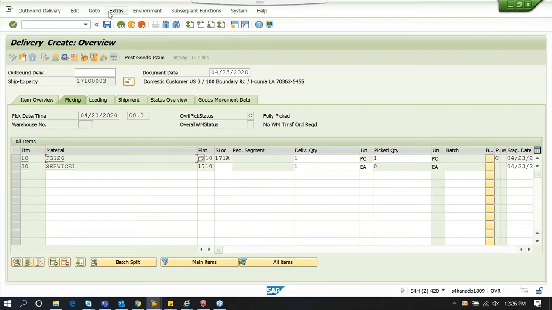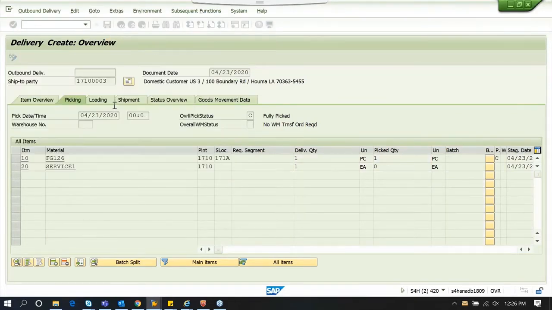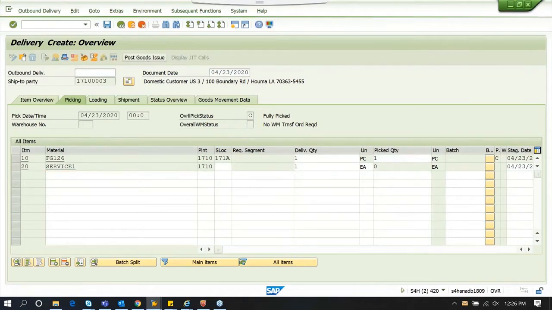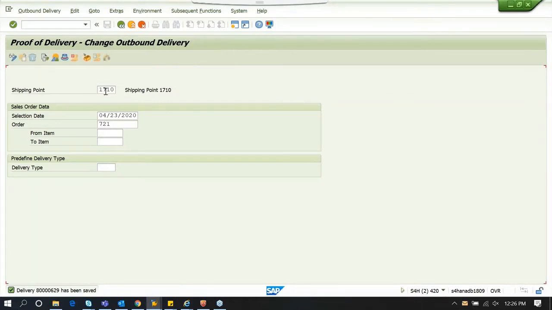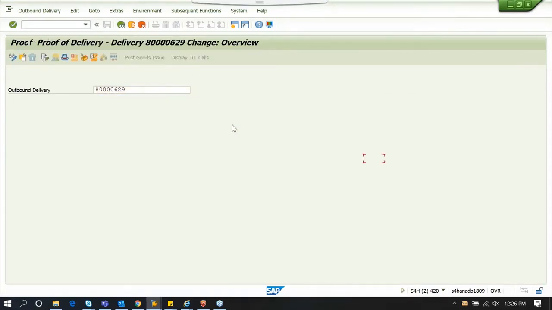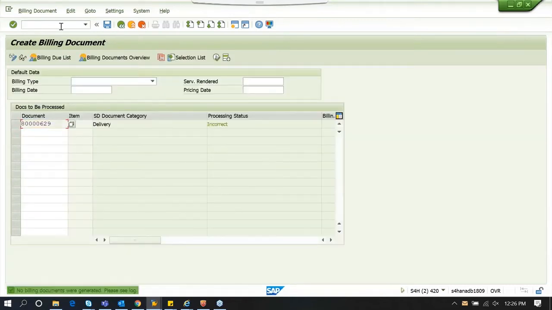So let me do the PGI. So we have some proof of delivery concept. Let me confirm the proof of delivery. And I'm going to do the billing for this.